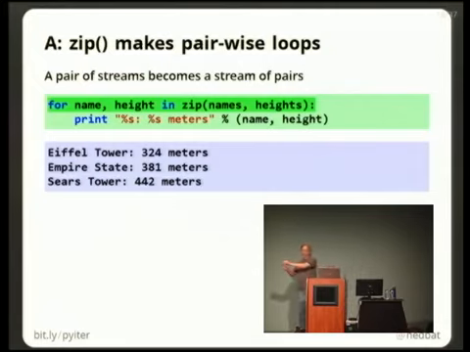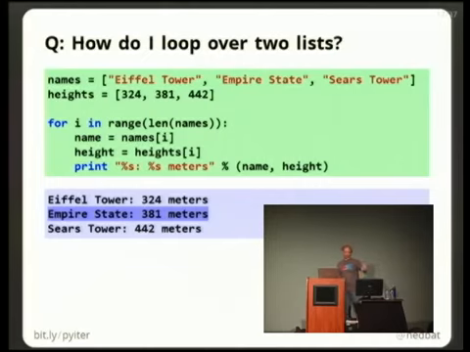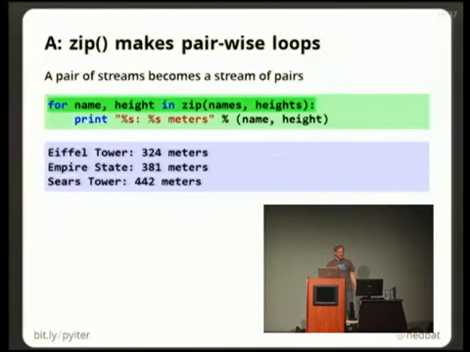The third value is all the third values out of the iterables you gave it, and so on and so forth. So here we've got less code, right? If you look at the previous slide, we had 4 lines of code in our for loop, and we were distracted by all this, name sub i and height sub i. Here we've got less code, and we're more direct. We're not distracted by integers anymore.